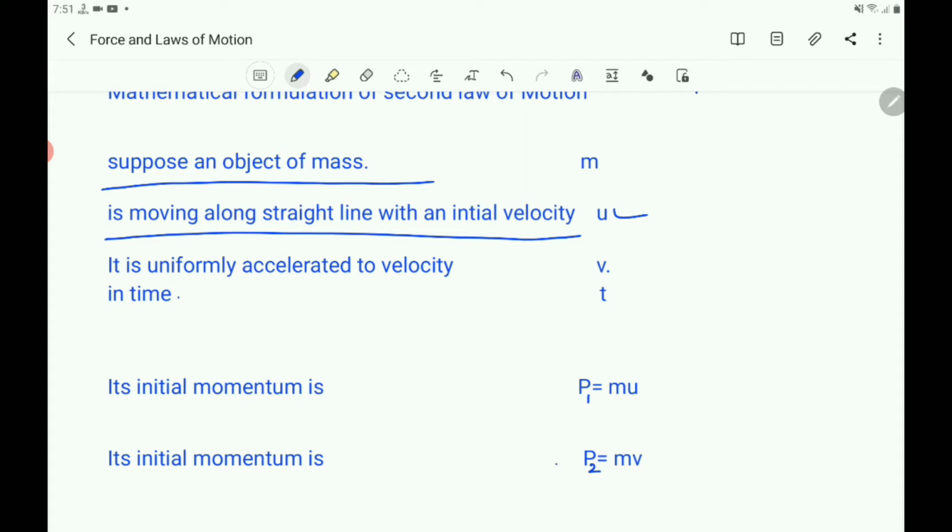Now what is its initial momentum? You know the formula to find the momentum is P equals m into v. So let us take the initial momentum as P1. Then it is m into u, mass into initial velocity. Initial momentum is P1 equals mu.